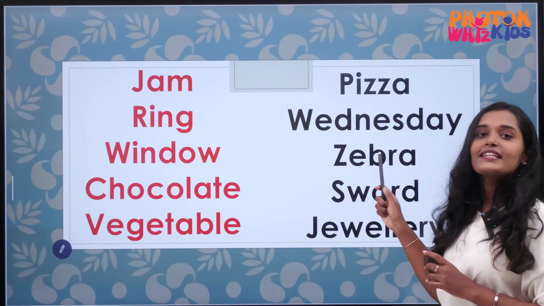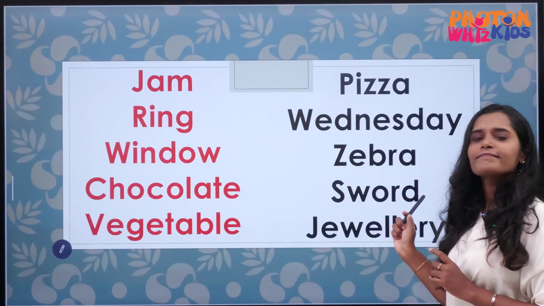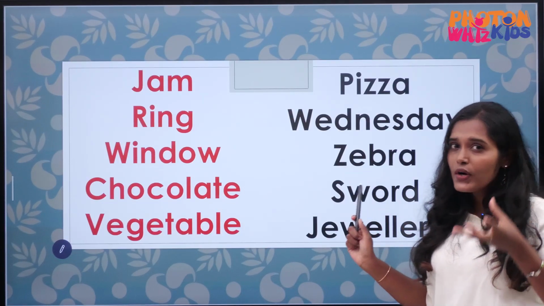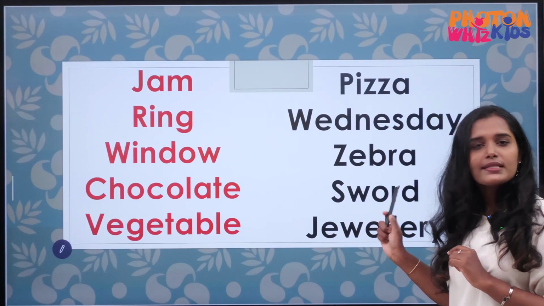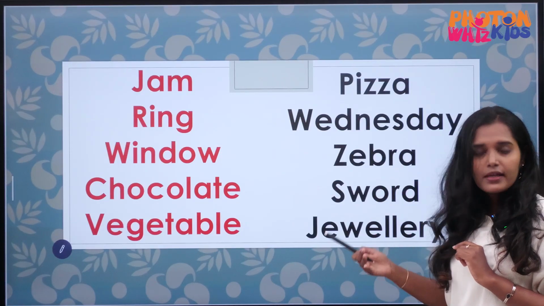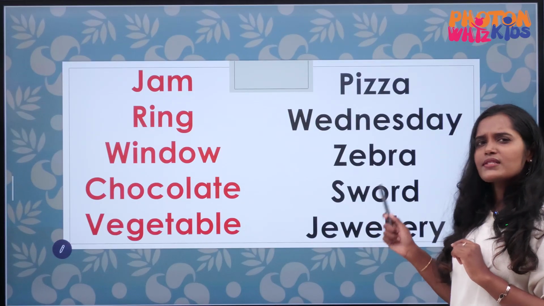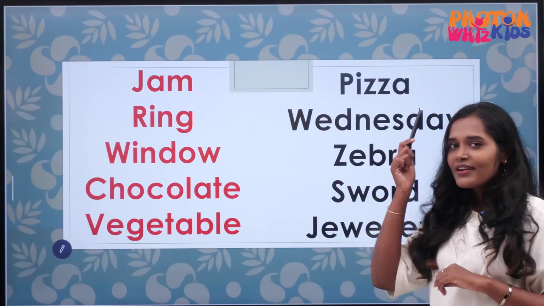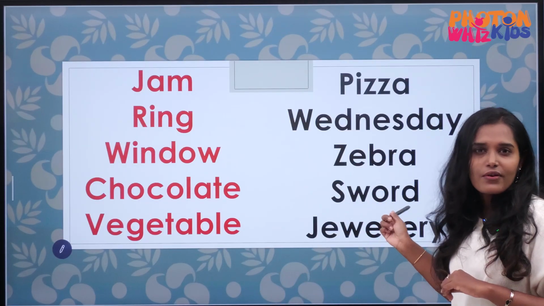The next word is zebra. What is this word? This is not sword, it is sword, because here the W is silent. We don't pronounce the sound over here. So it is pronounced as sword. What is sword? The tool which is used by the kings and all.